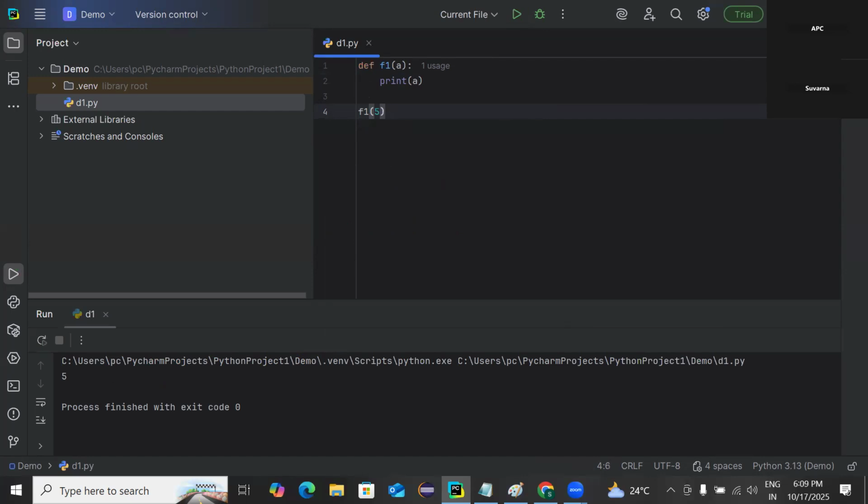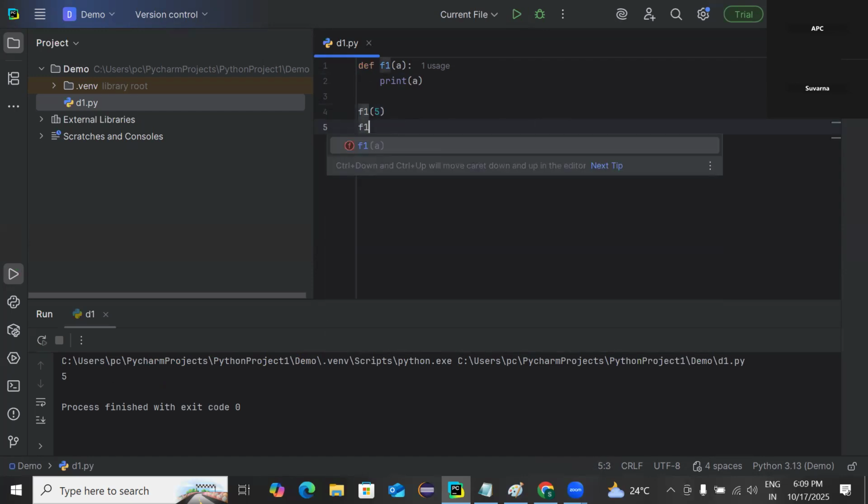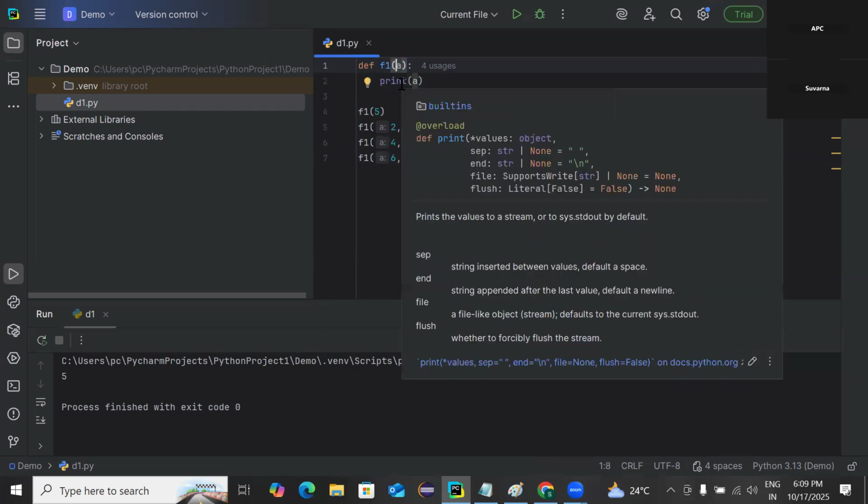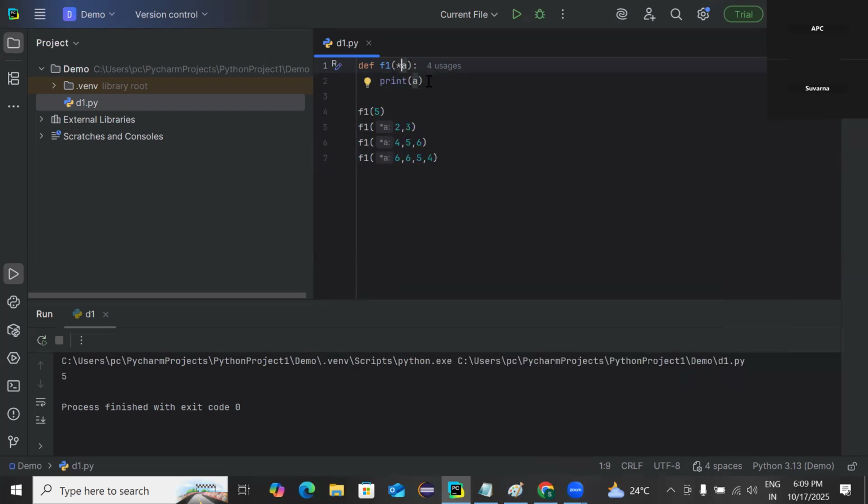But I want to call that f1 function with two values. I want to call that function with three values. I want to call that function with four values. In that case, we can go for making this argument a variable length argument. How can we do that? Just by keeping the symbol star before this one. Now it becomes variable length.